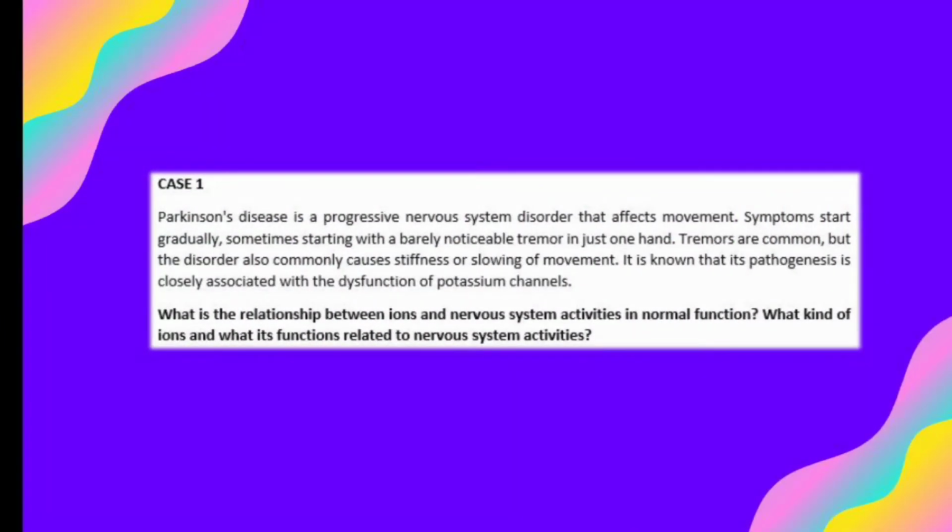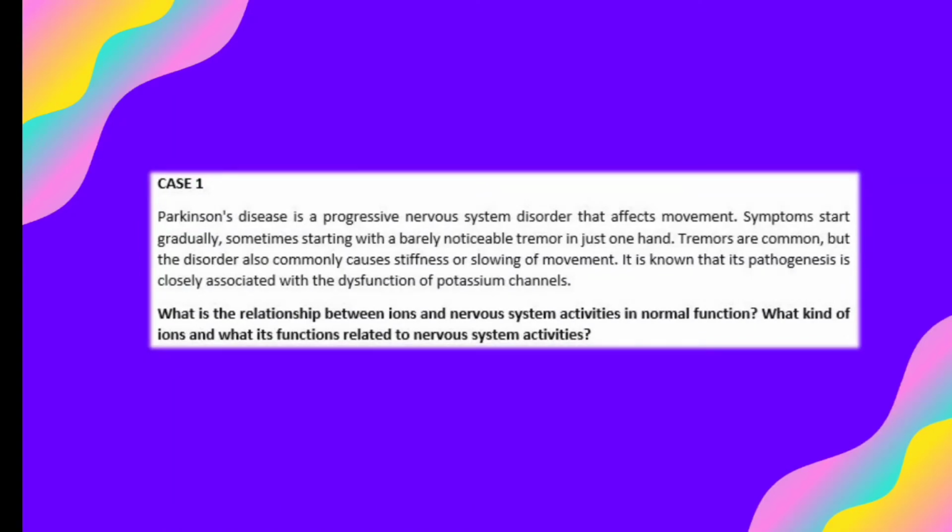Here we have a case about Parkinson's disease. Parkinson's disease is a progressive nervous system disorder that affects movement. Symptoms start gradually, sometimes with a barely noticeable tremor in just one hand. Tremors are common, but the disorder also commonly causes stiffness or slowing of movement.